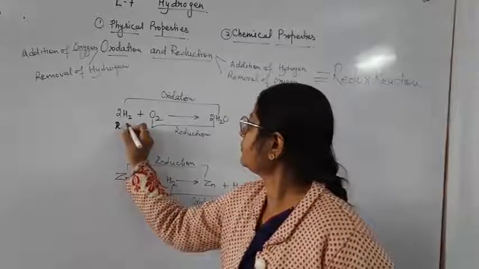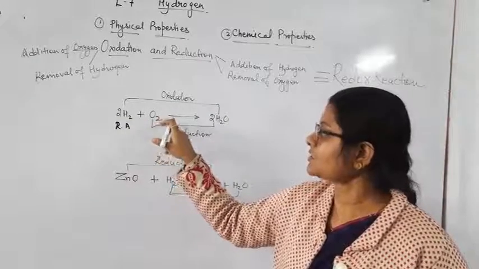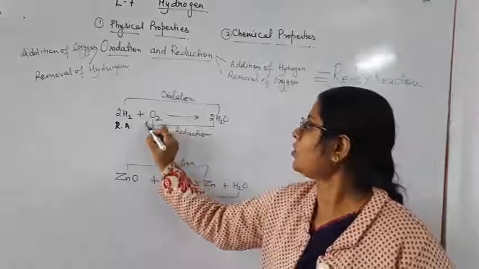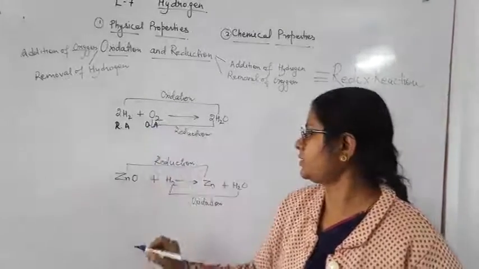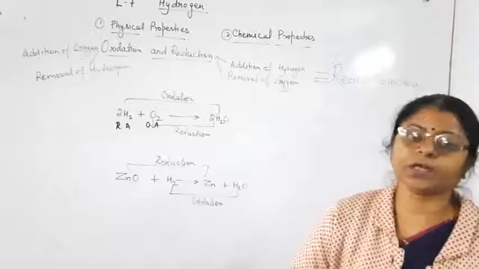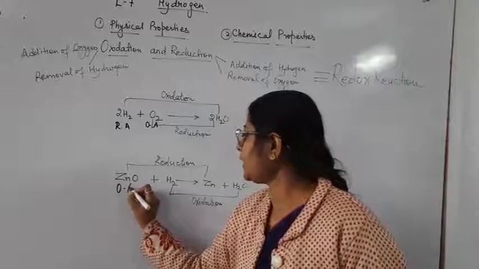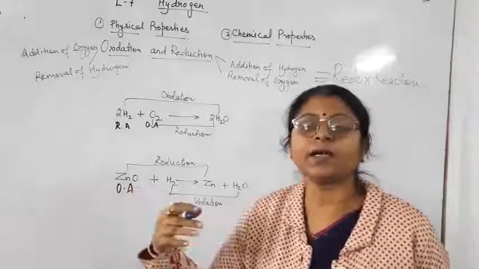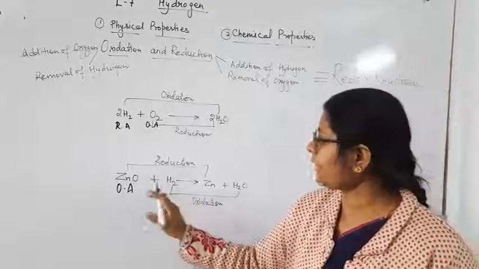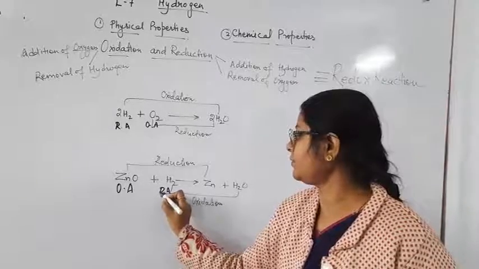Oxygen gives oxygen, so it is the oxidizing agent. Zinc oxide provides the oxygen during the reaction, so it is an oxidizing agent, which gives the oxygen. Hydrogen gains the oxygen, it is the reducing agent.